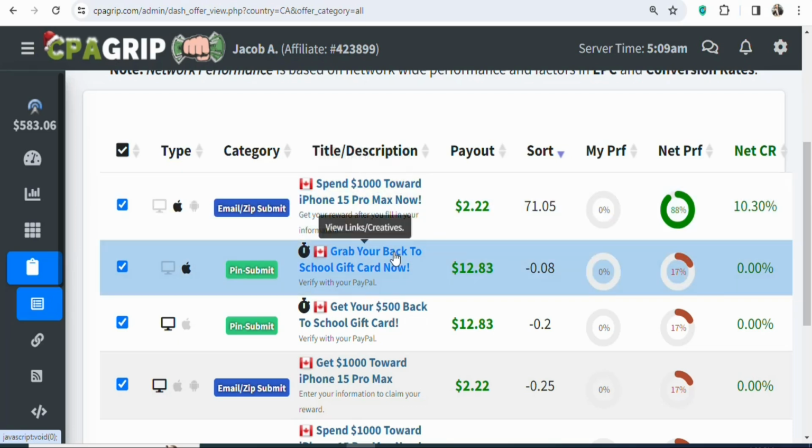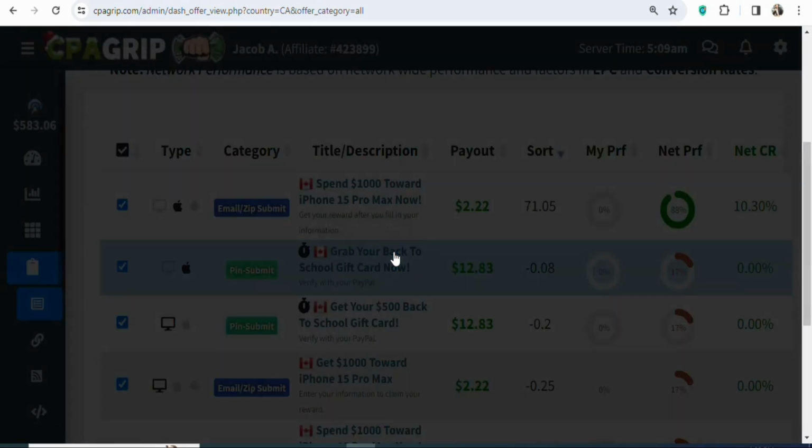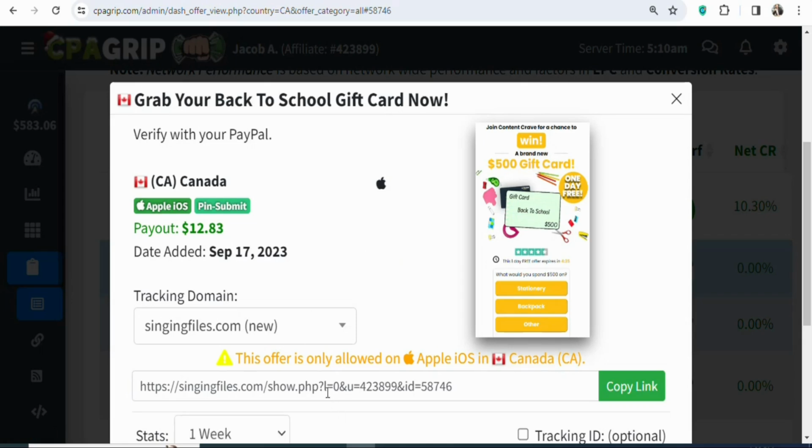So just click on the name of the offer. Once you click on it, you can see this is your affiliate link, and this is the image of the offer. There is a warning right here. This offer is only allowed in Canada. So now you have to find a traffic source whereby you can get people to click on your affiliate link and then enter the required details so that you can get paid.